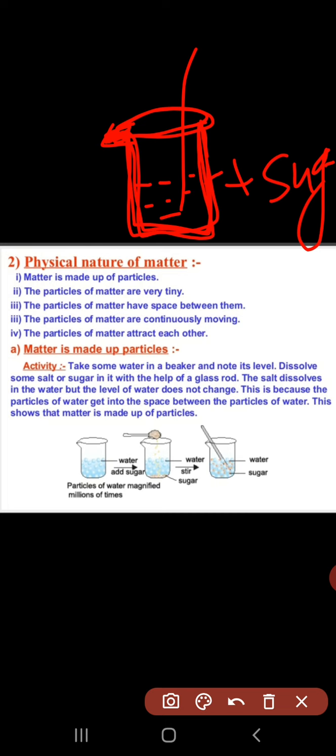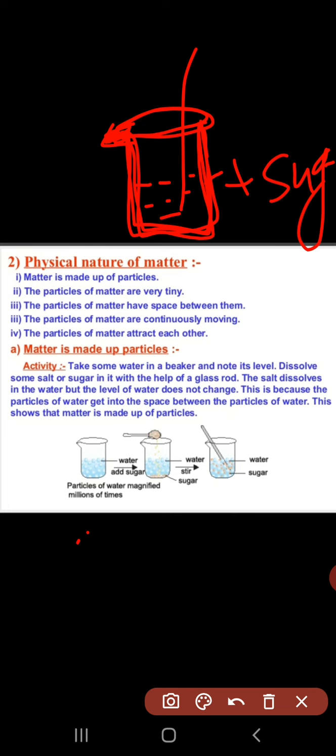What we have to do is take one beaker and fill it with water. हमें उसमें पानी ऐड करना है. Then we add either sugar or salt, and with the help of a glass rod we stir the water. After stirring, what do we observe? The particles of salt or sugar completely dissolve in the solution.